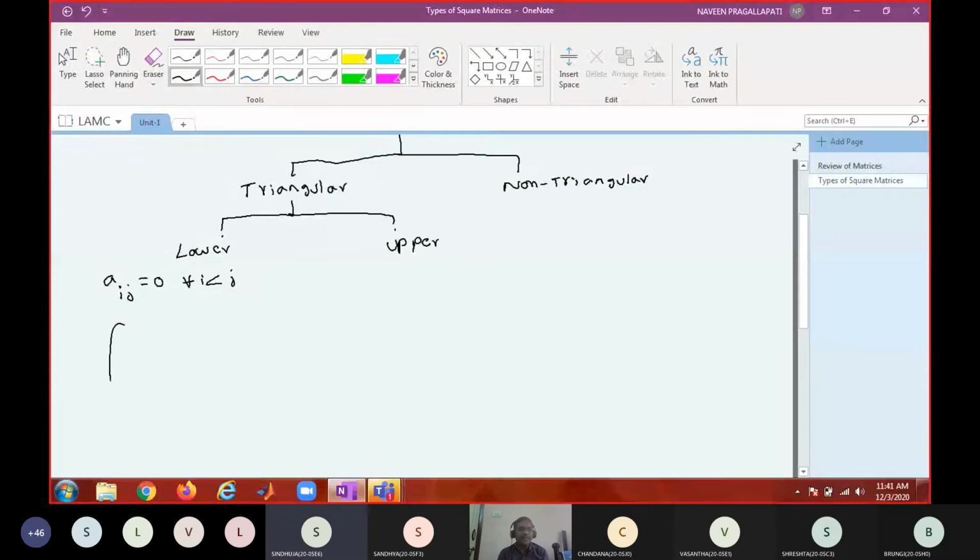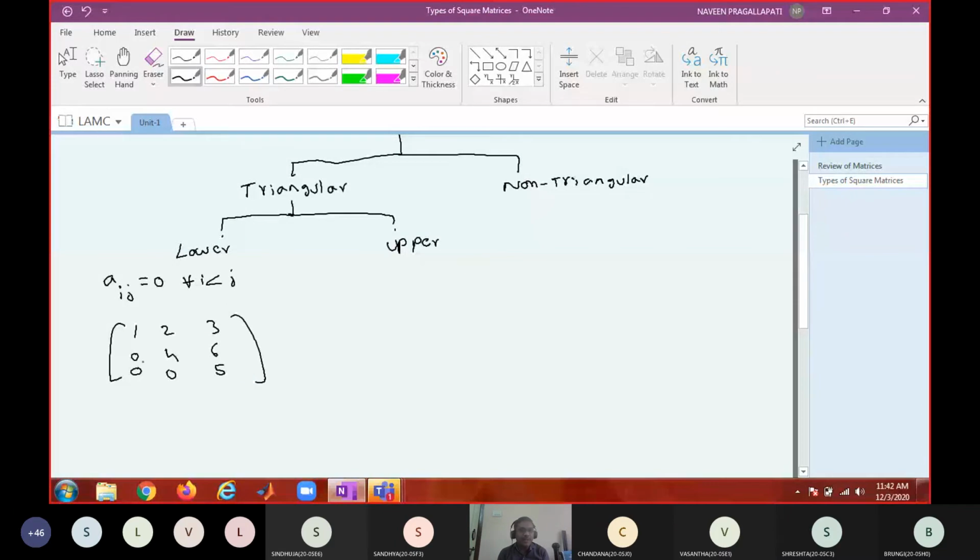What is an example of it? 1, 2, 3, 4, 5, 6. Can I call it a lower triangular matrix?